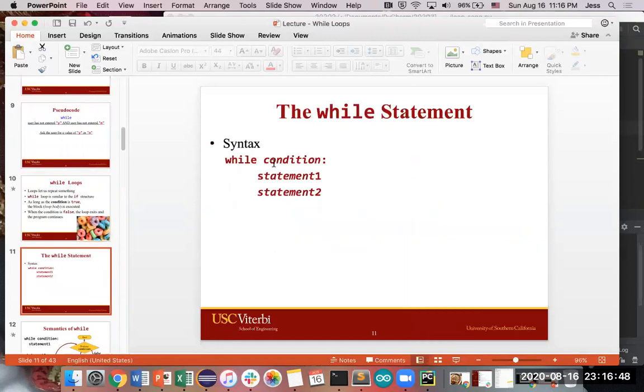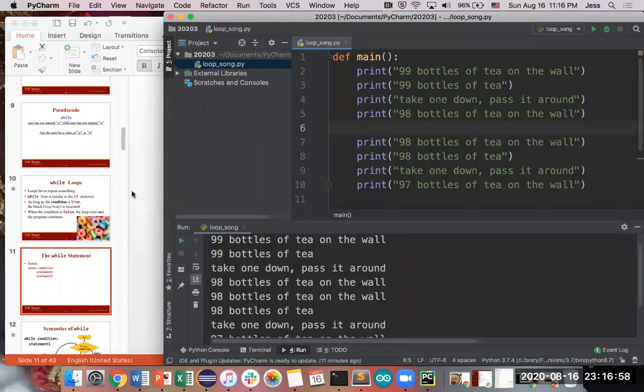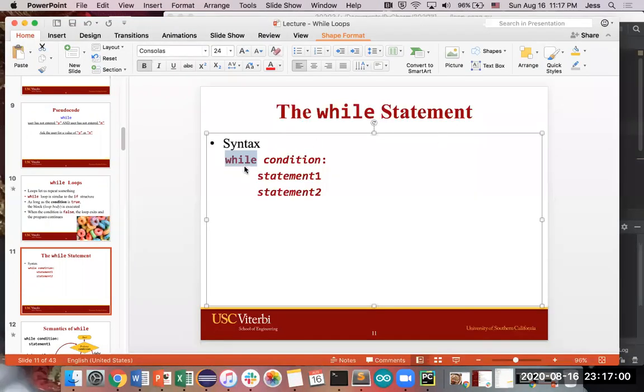And so the basics of it look something like this. As the name implies, you start off with the word while. That's the first line that you would have in your code. While, and then you have a condition. The condition would be that statement or fact that is going to be true for you to run your loop over and over again. So while some condition is true, while some condition or fact makes sense and is valid, then you have some code over here that is going to run.